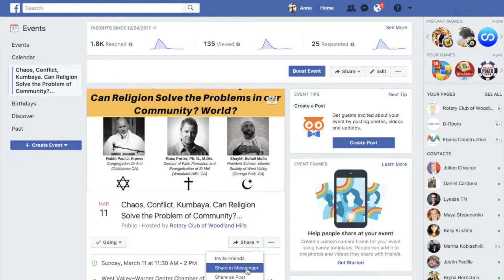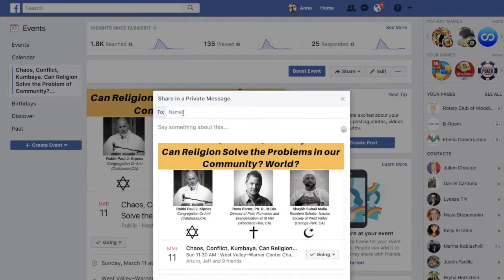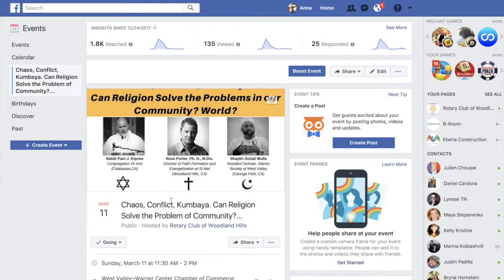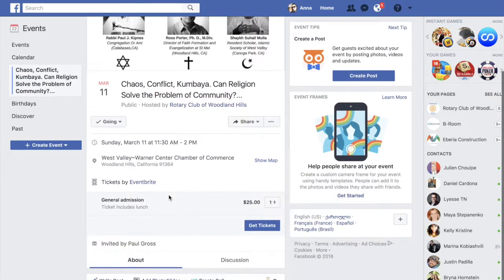Messenger is great also because individually people will receive your message. So you can type in a few different names here and click on send, and that would send it to them. So hopefully this was clear. Let me know if you have any questions.